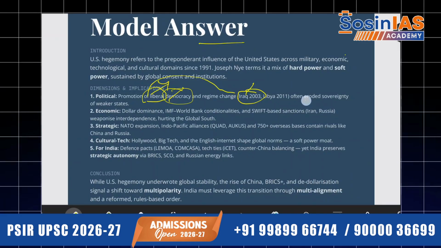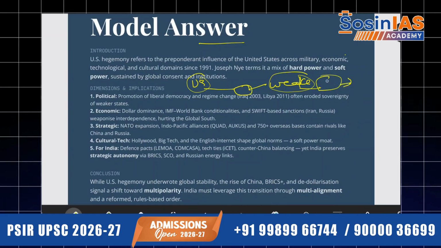Okay, so for those reasons, what has been done is the USA has actually attacked what? Iraq. So the Iraq invasion took place, which has actually led to eroded sovereignty of weaker states. Means those who cannot stand the US dictates or terms, obviously the US will invade them and make them completely weaker. And this is the complete loss of a country's sovereignty, because they are weaker.